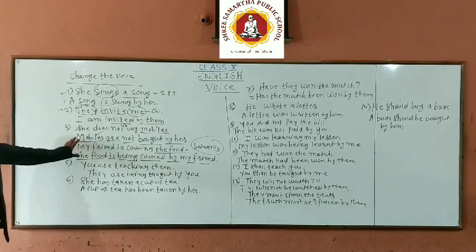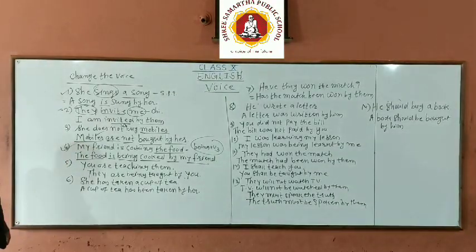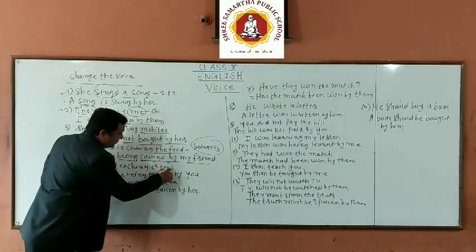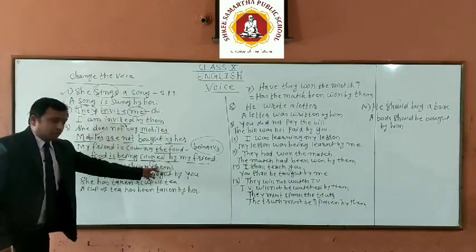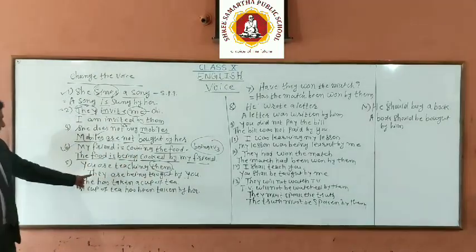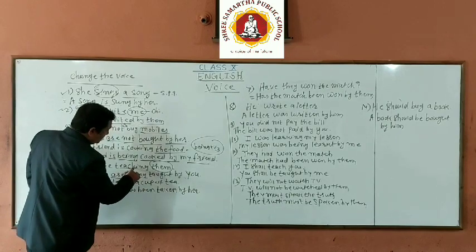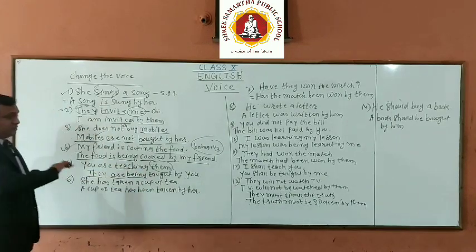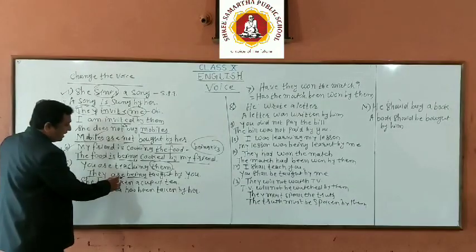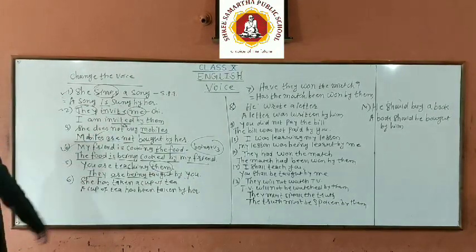Have you got the idea? Let's see the next. You are teaching them. Again object, them, becomes subject, they. So they are being taught, teach, taught. They are being taught by you. She has taken a cup of tea.